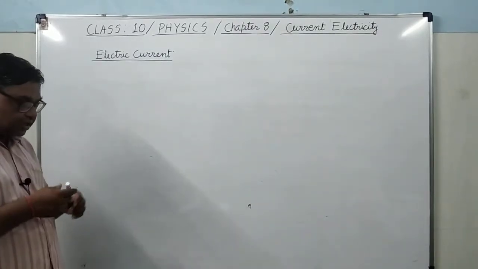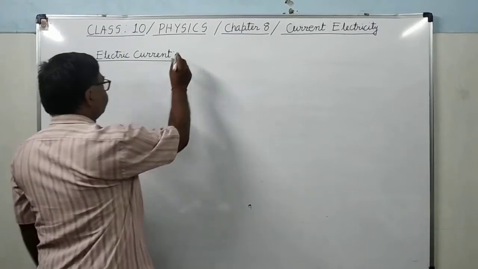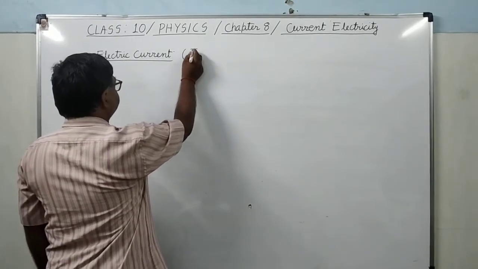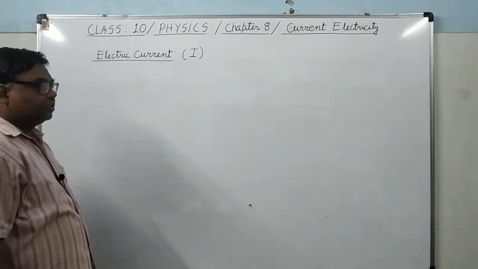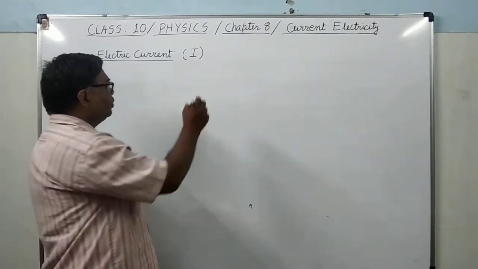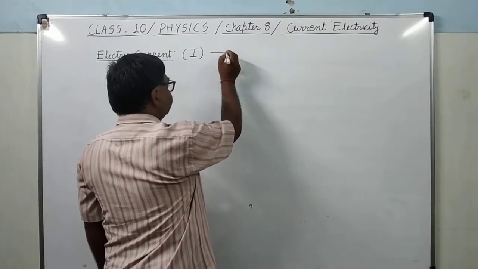What is electric current? What is the symbol of electric current? You must know that the symbol is I. What is its SI unit? You have already studied this in class 9th.